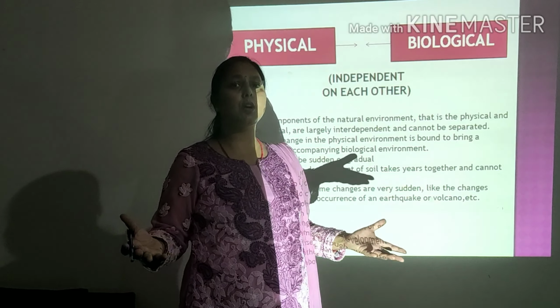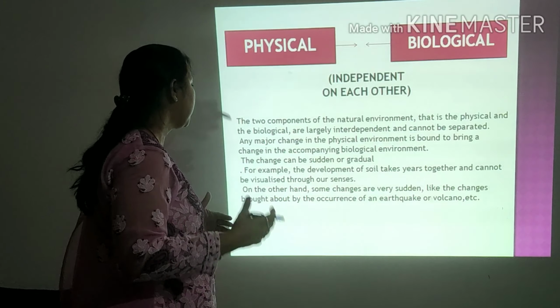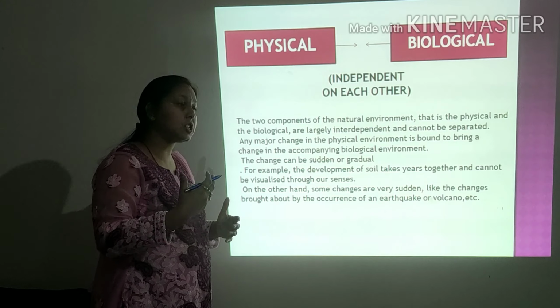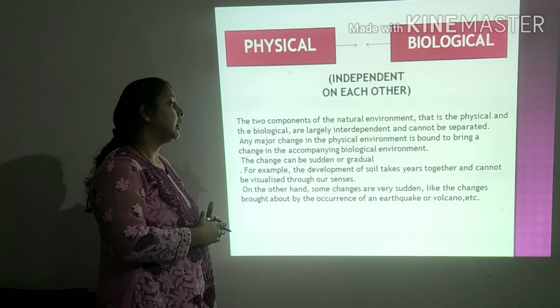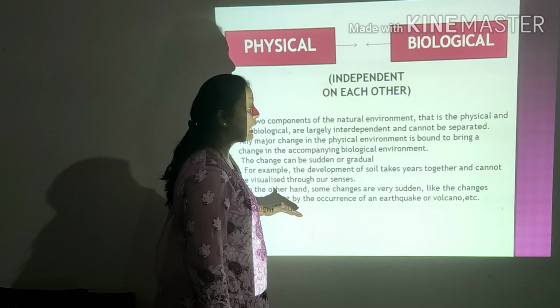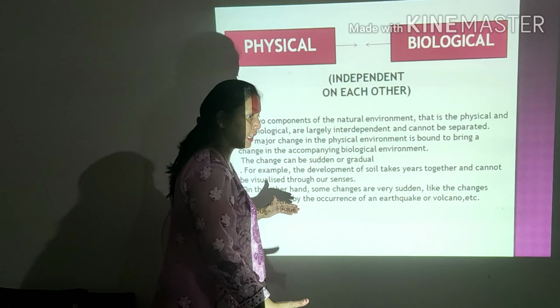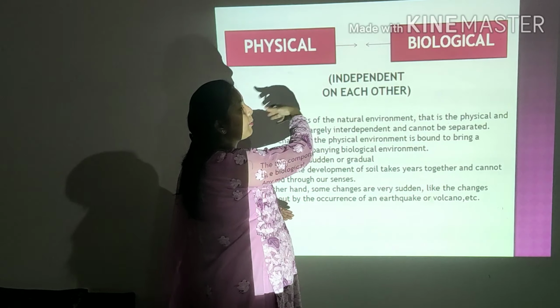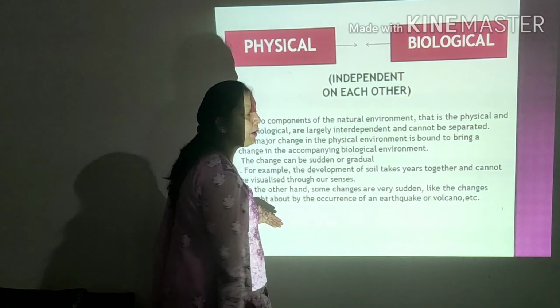But if sudden changes like earthquakes or volcanic eruptions occur, then we can see the changes immediately. So a change in the physical environment immediately affects the biological.